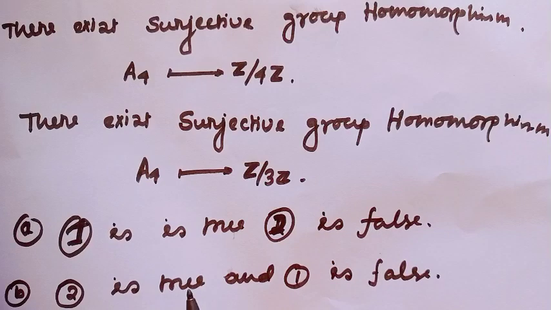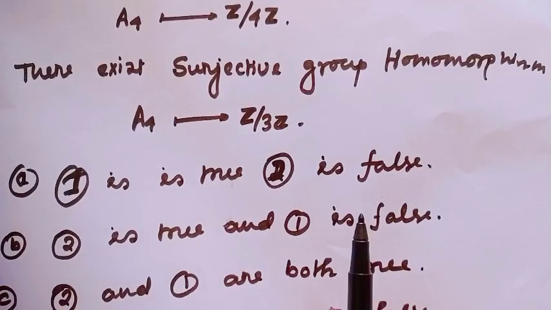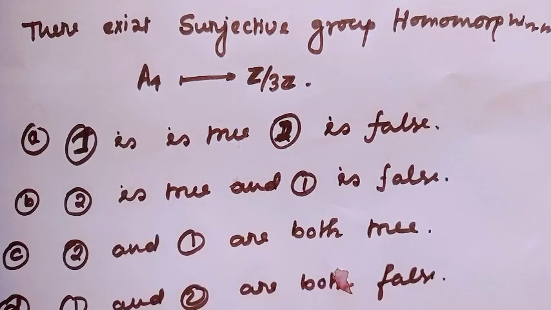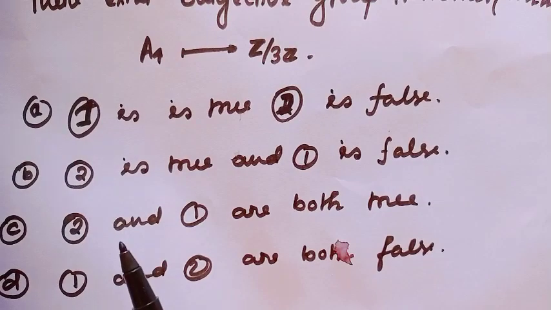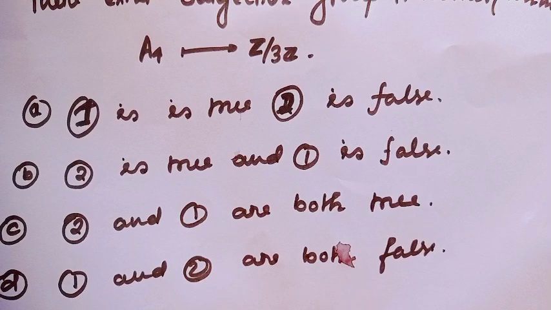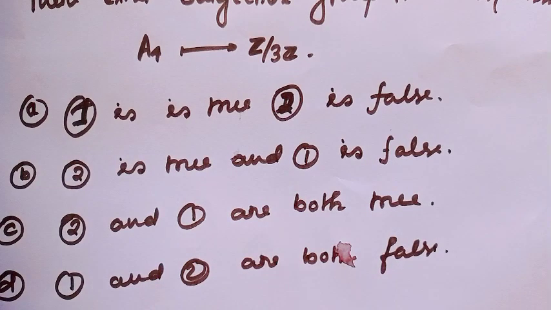Option A indicates 1 is true and 2 is false. Option B indicates 2 is true and 1 is false. Option C indicates 1 and 2 are both true. And option D indicates 1 and 2 are both false.